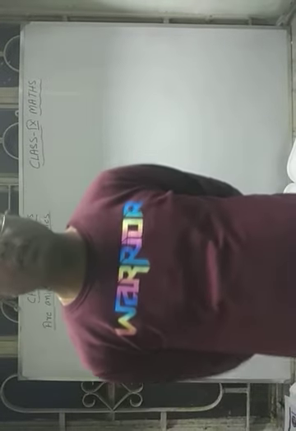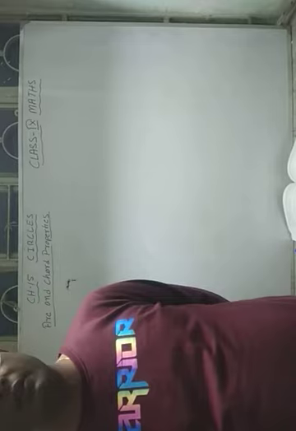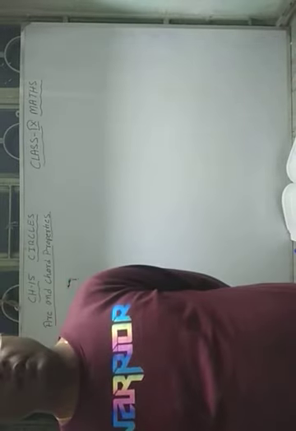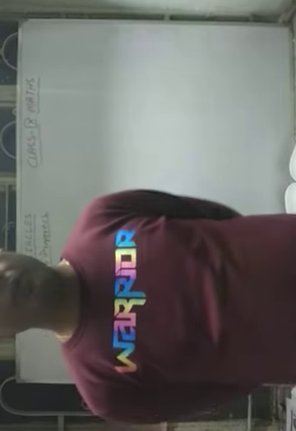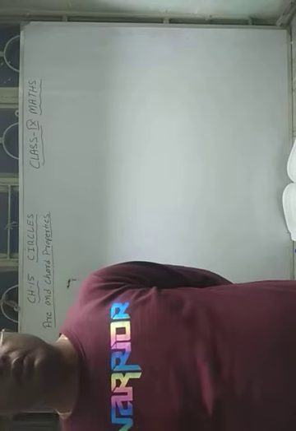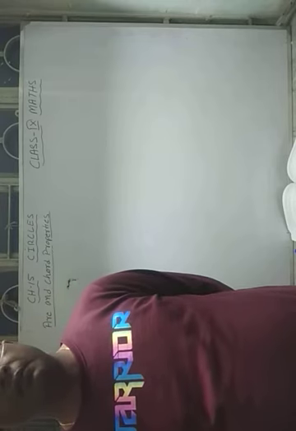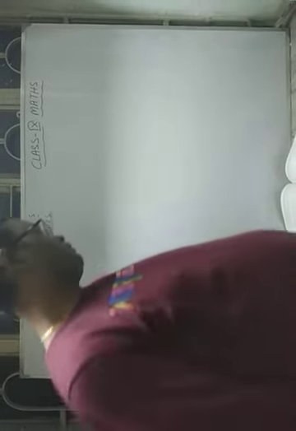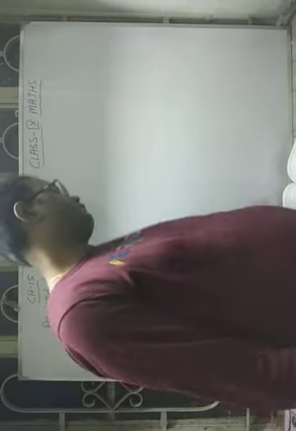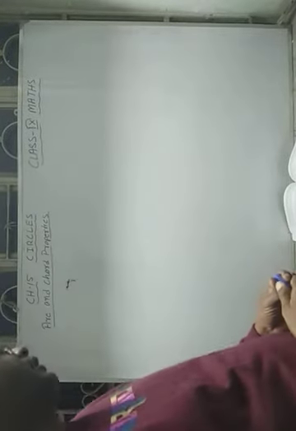By continuing this chapter, circles, we have already completed the first exercise, that is 15.1. Today we have to do 15.2, but before doing 15.2 we have to see some more theorems in this chapter. So before going to the theorems, first of all we have to see some more things, that is the axiom of equal arcs.